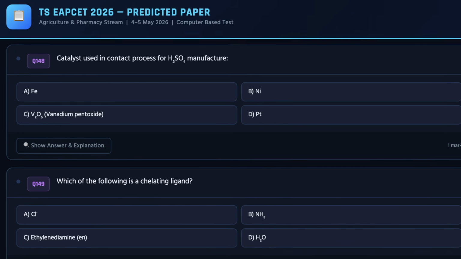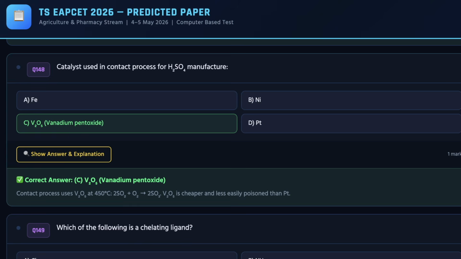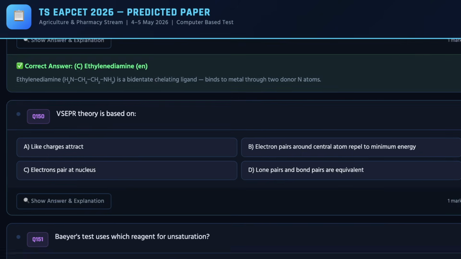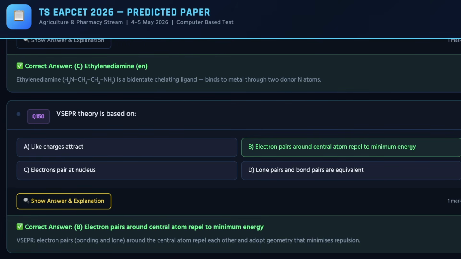And as we move ahead, we have 38th question. The correct answer is C for it. For 39th question, the correct answer is C. And for the 48th question, the correct answer is B. So these are all the expected questions from TS EAPCET for agriculture and pharmacy exam.